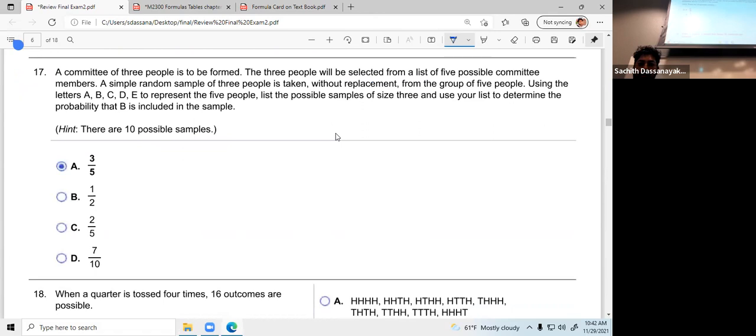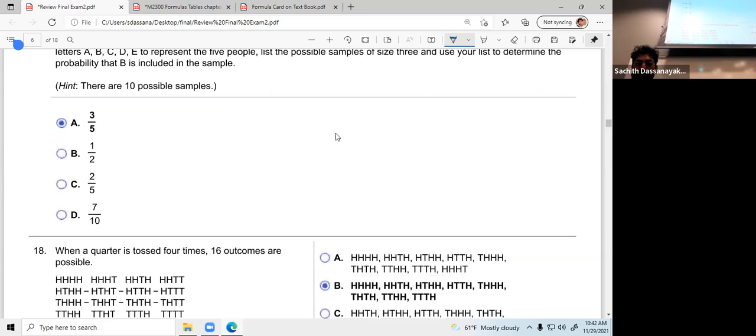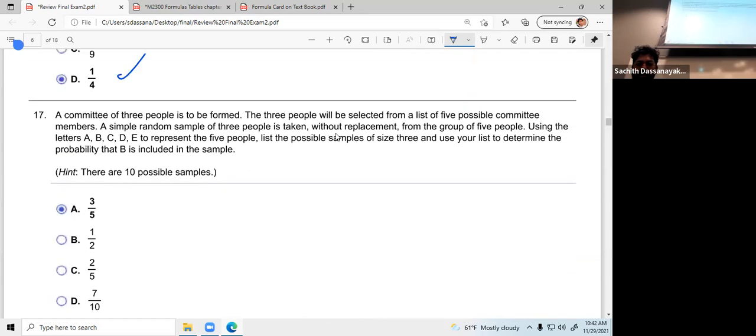I think we have done so many examples based on this. With replacement, without replacement, I can skip this one, right? There are 10 possible samples they have mentioned. So definitely you should be able to find 10 possibilities. For example, 3 people should be considered among these 5. So one possible outcome is ABC. The other one is ABD, something like that. You can find 10 possible outcomes.